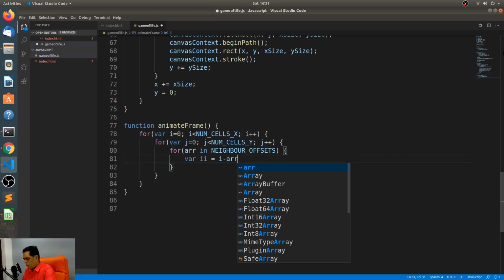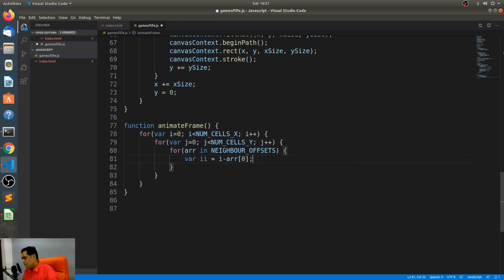So it will be ARR of 0. Now, I'll just run it through a few ternary operators. Essentially what I'll say is, if II is less than 0, then make it 0 or else let it remain as II. Because what if it is the first grid that is being evaluated?